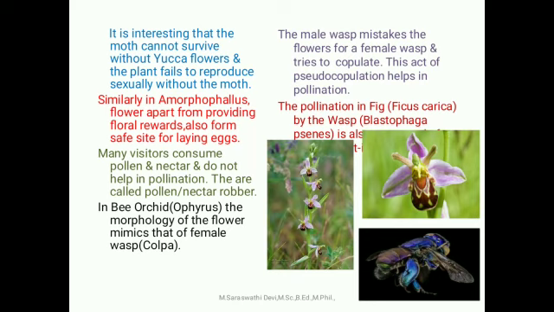In the bee orchid, Ophrys, the morphology of the flower mimics the female wasp, that is Colpa. The male wasp mistakes it for a female wasp and tries to copulate. This act of pseudocopulation helps in pollination. The pollination in the fig, Ficus carica, by the wasp Blastophaga psenes, is also an example of a similar plant-insect interaction.